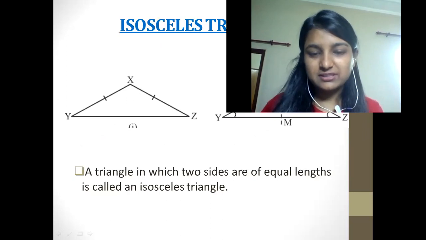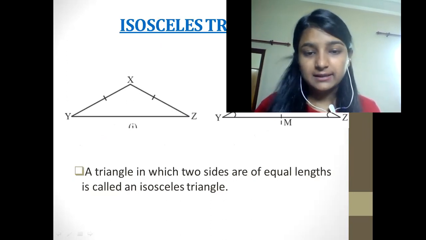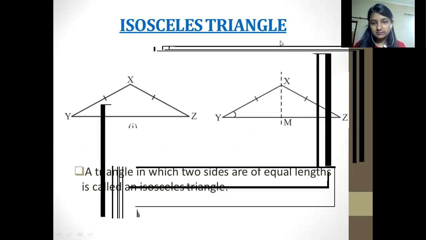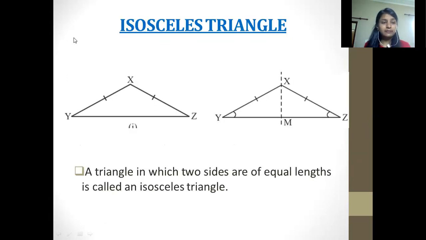Okay, so this is what I want to show. If we are having a triangle which is having two sides equal to each other, and we are doing partition of this, checking the midpoint of it, we can observe that these two sides are equal to each other.